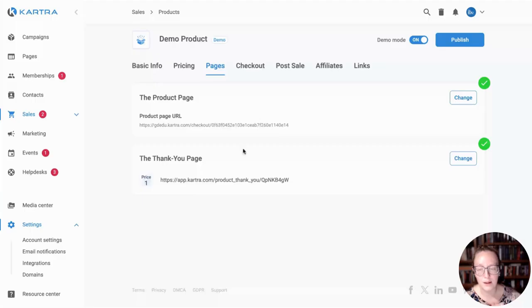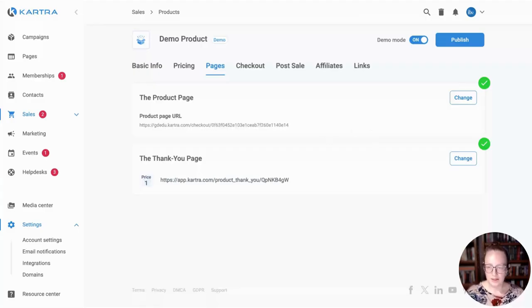That's the product page. Once they have filled out the order form and they have submitted their payment, Kartra will then redirect them to a thank you page, and that is what this is here. So typically, a thank you page might have a little bit more information about what the person just bought. It's going to thank them for their purchase, why it's called a thank you page. And in some cases, if you're offering like a digital download or something, you might even choose to put a link to the download on that thank you page rather than delivering it by email or something like that. So that's an option too. Or if you've got like bonuses that you're giving out with a purchase, you can put those on the thank you page. There's lots of things you can do with that.